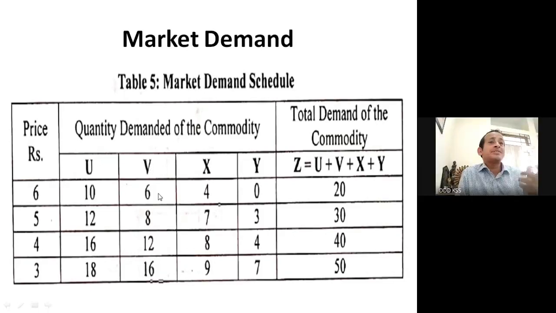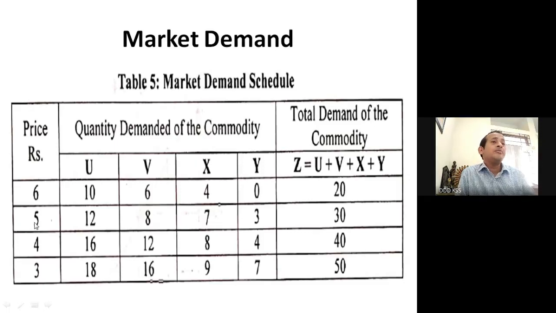Then consumer B has 6 at rupees 6. Then consumer X has 4 and consumer Y does not have any demand, so 0 quantity demanded. This is basically representing the market demand. Market demand is the total demand, 20. Market demand is 20 at the given price of 6. When the price is 6, if there are 4 consumers, then the total market demand will be 20.